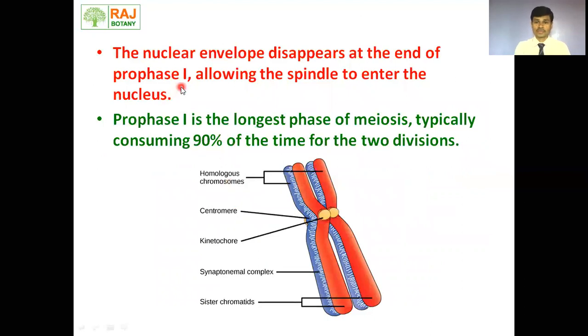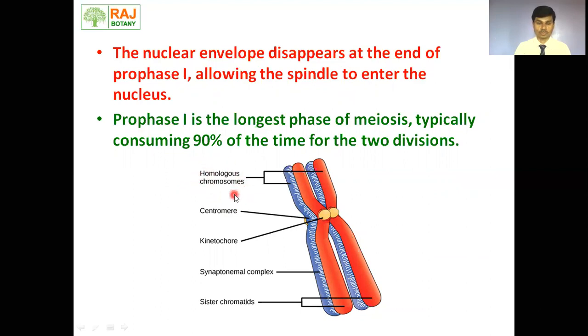As soon as prophase first starts, the nuclear envelope starts to disappear and spindle fibers start to form. Prophase first is the longest phase of meiosis and consumes 90% of the time of meiosis. Before we proceed further, we need to understand some specific terminologies we are going to face during the discussion. So in this slide, we will discuss that terminology.